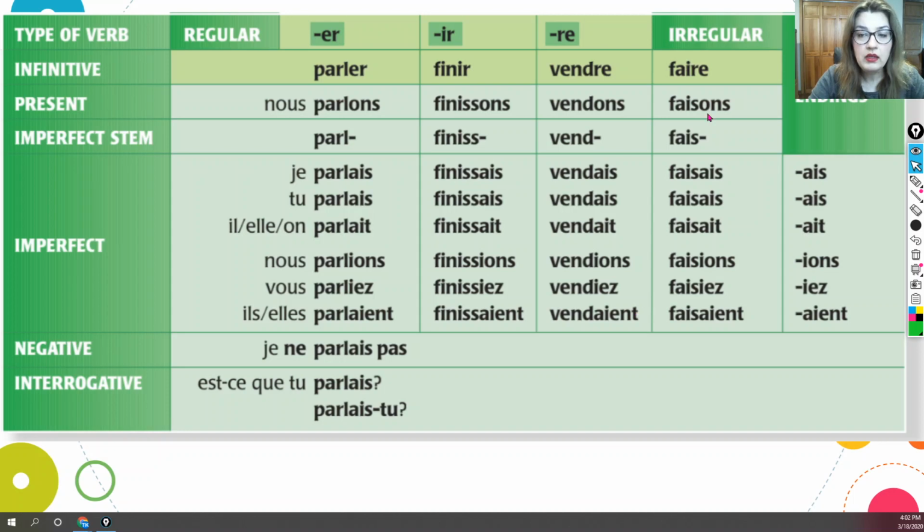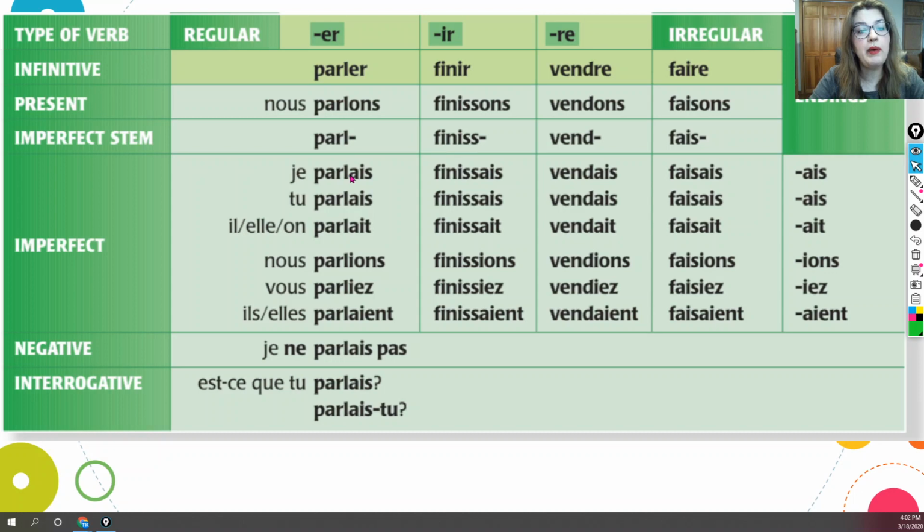For faire, the nous form of the present tense is nous faisons. You drop the ONS, you end up with the stem fais, and you add the endings. And the conjugated form of the verb would be je faisais, tu faisais, il faisait, nous faisions, vous faisiez, ils faisaient. Now, let's go back to the meaning of these verbs.